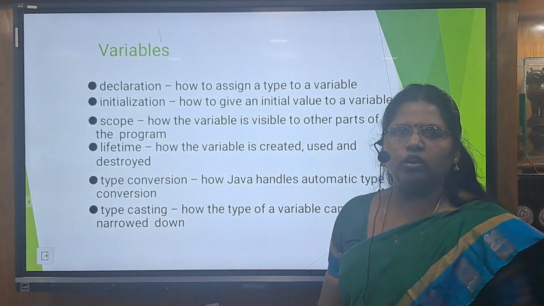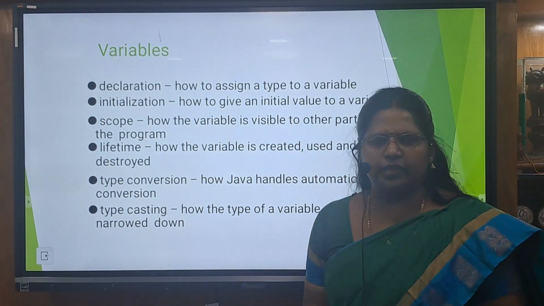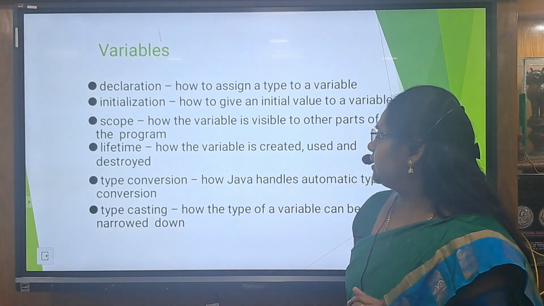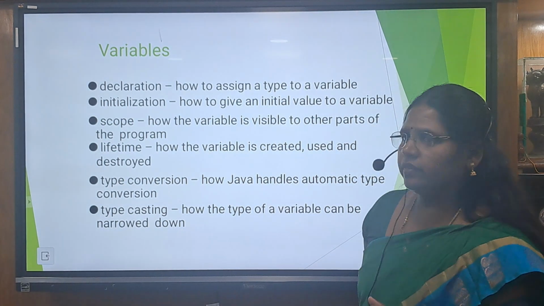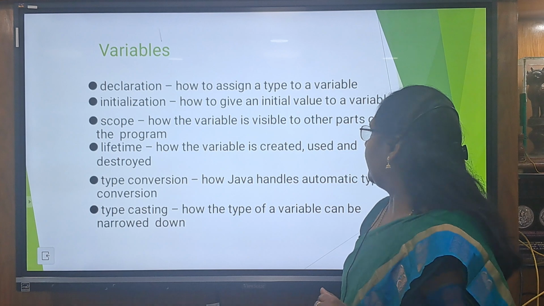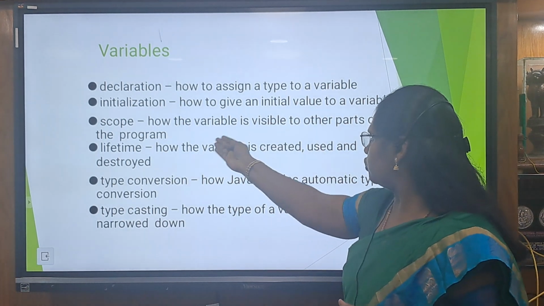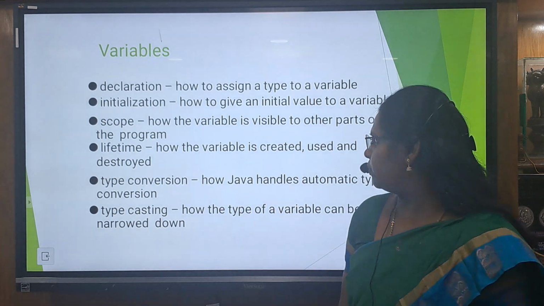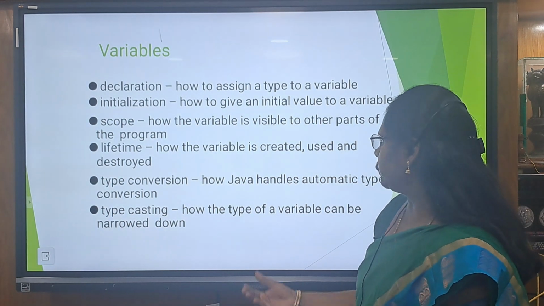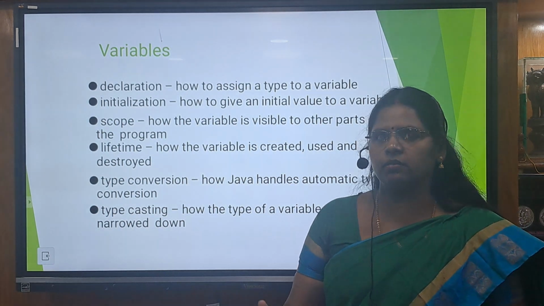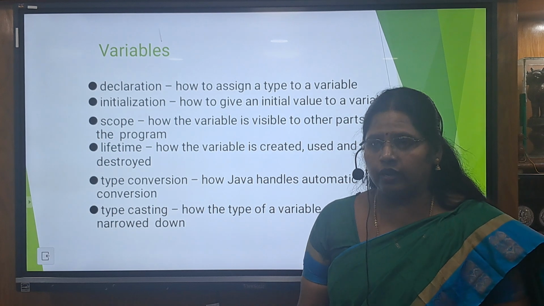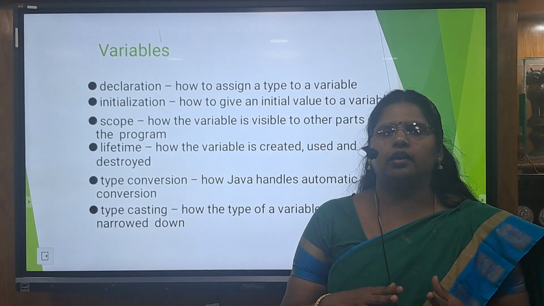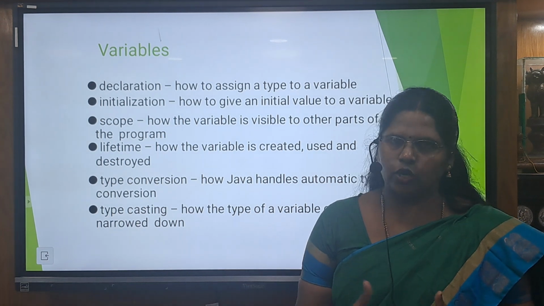Variables. We all know this is basic to all programming languages. That is declaring the variable. The variable is used to hold a value, and we have to give some initial value. The scope is the block of code within which the variable is available. Lifetime means we create the variable, use it, and finally destroy it. Whenever a program completes execution, the memory of all the variables is deallocated automatically.